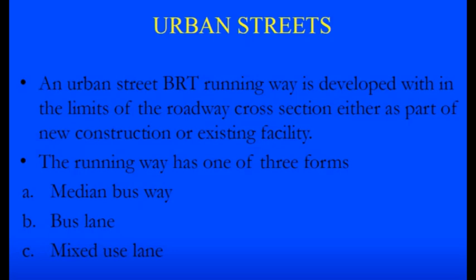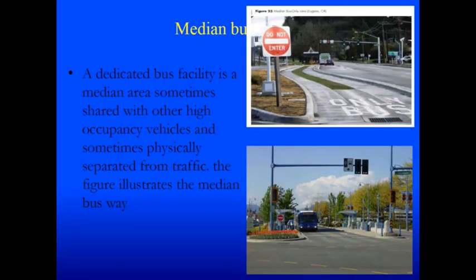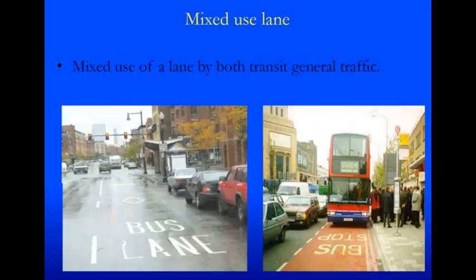The third type of running way for BRTS is the urban streets. An urban street BRT running way is developed within the limits of the roadway cross section. So it is part of the normal right of way for a particular arterial road. And the running way has one of three forms: the median busway, bus lane, and the mixed use lane. Median busway is again a dedicated bus facility in the center of the road at the median area, which could be physically separated from the other traffic. Then a mixed use lane can be used by both the transit and the general traffic.